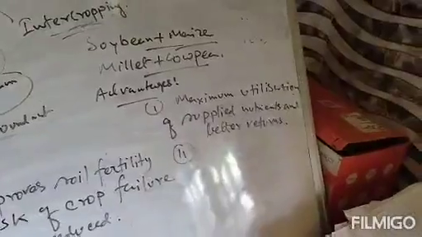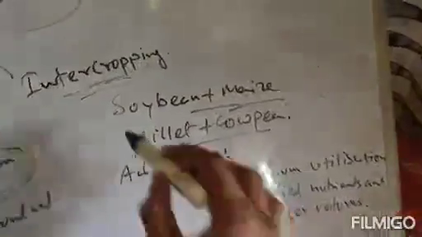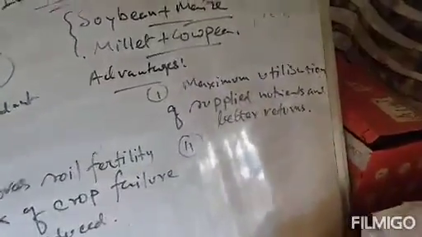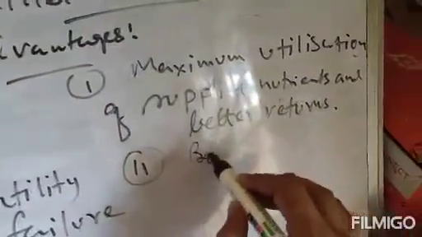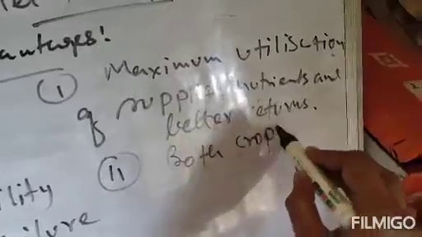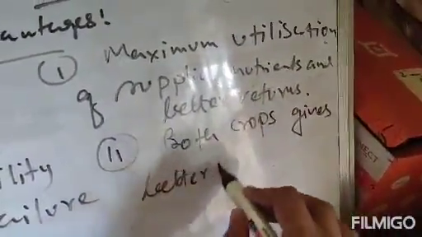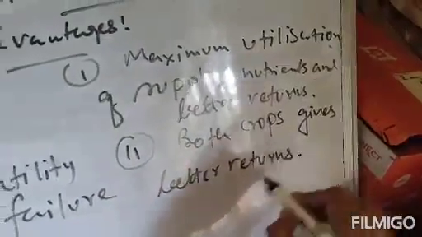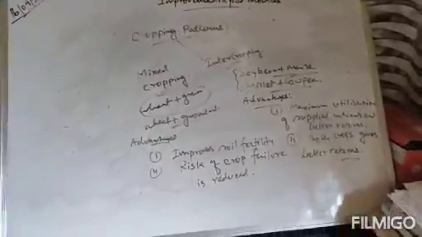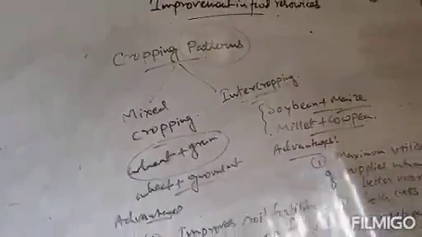The second advantage is that both crops give better returns. Both crops means the crops you are growing, both give you better returns. That is the second advantage. Clear? So these are the two advantages of the intercropping system. So cropping patterns is complete, and with this crop production management is complete.